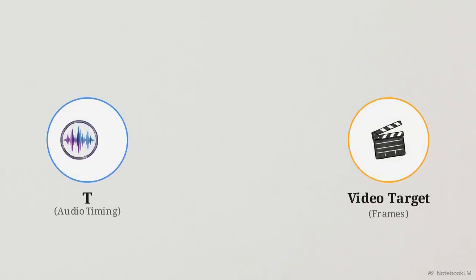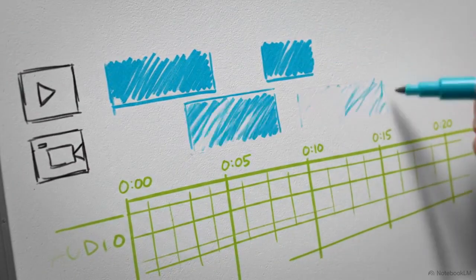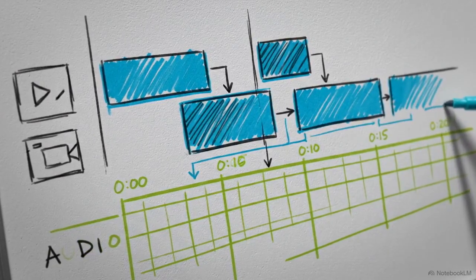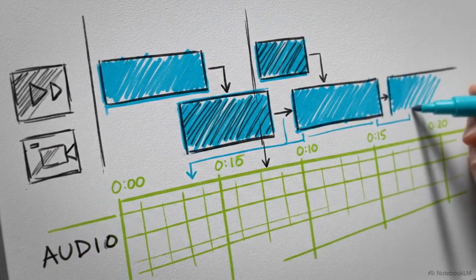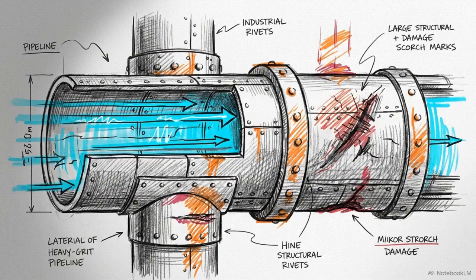Here we see Step 2. We feed that precise audio duration into a mathematical formula to calculate the exact target video frame count, enforcing perfect synchronization. True algorithmic directing ultimately relies on strict mathematical constraints to enforce pacing on inherently chaotic generative AI models.